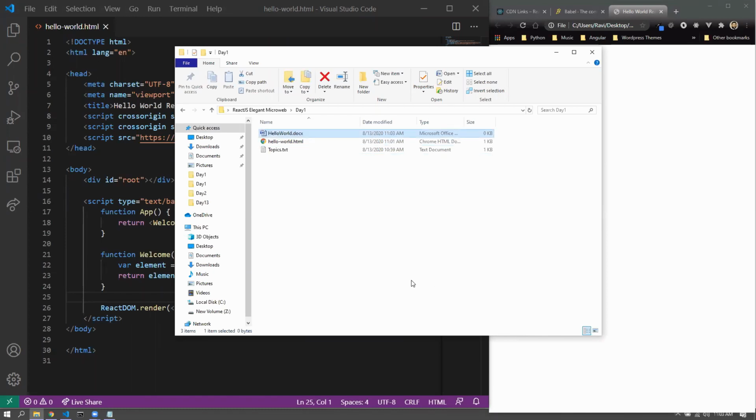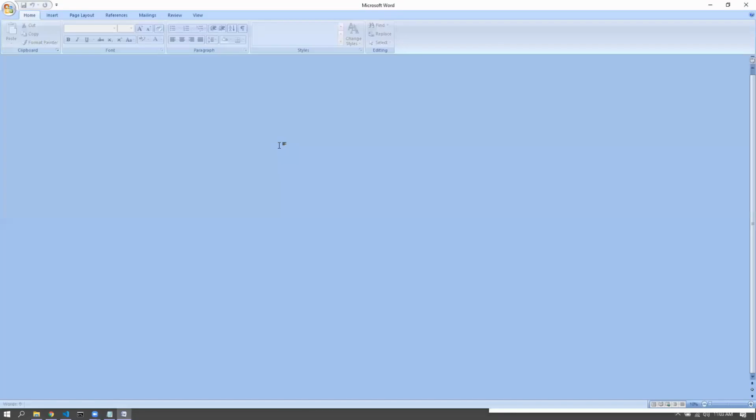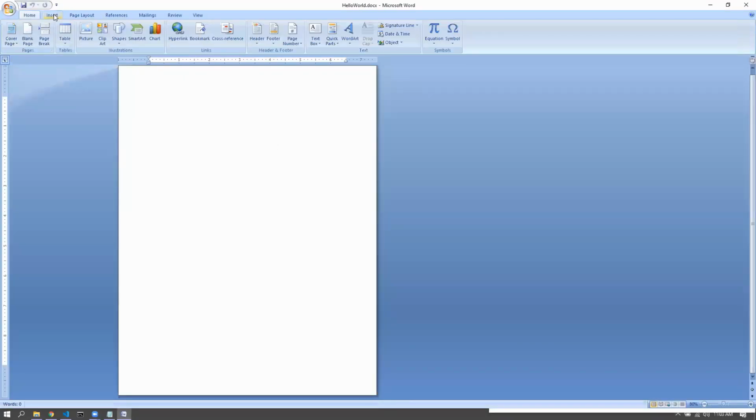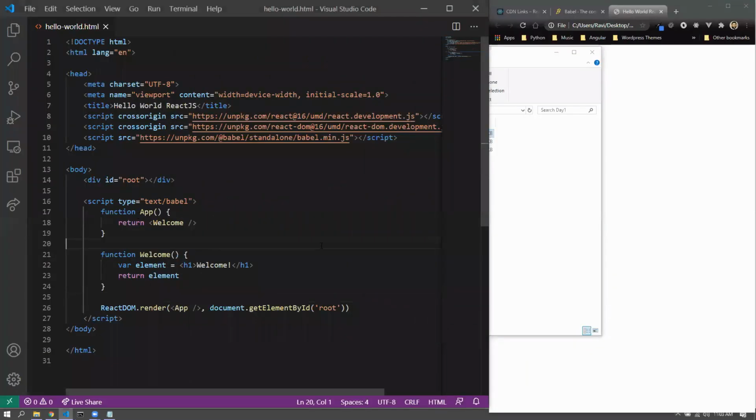App is the parent, welcome is the child. That's correct, Rita. App is the parent, welcome is the child. Let's just draw a hierarchy here, or maybe we'll draw a hierarchy sometime soon in another project. This is a very simple one. App is the parent and welcome is the child.